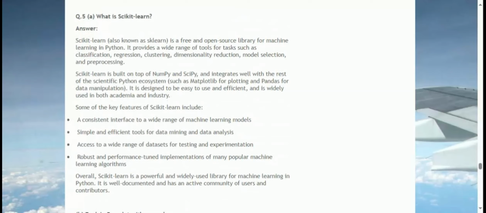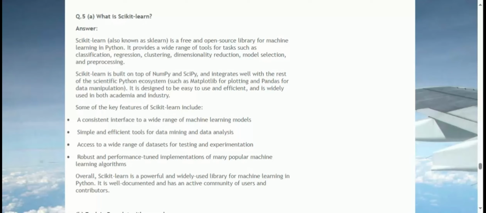B. Explain box plot with example. Answer. A box plot, also known as a box and whisker plot, is a graphical representation of a dataset that shows the distribution of the data and identifies any outliers. It consists of a box with horizontal lines, called whiskers, extending from either end, and a line, called the median, dividing the box into 2 halves.